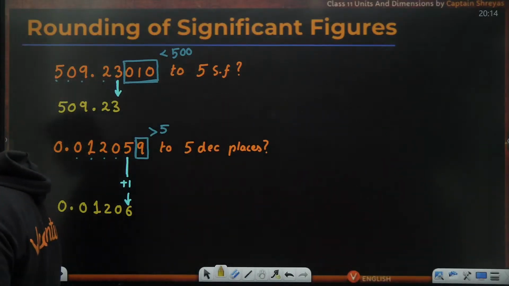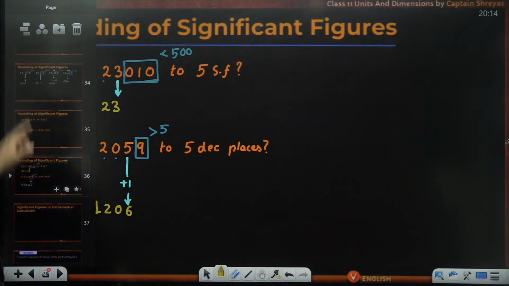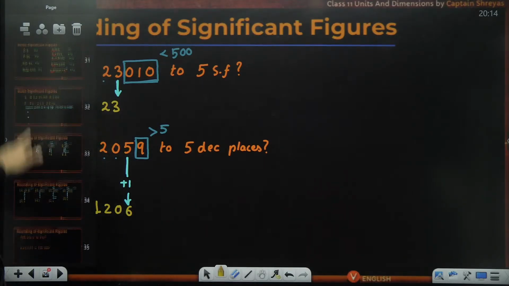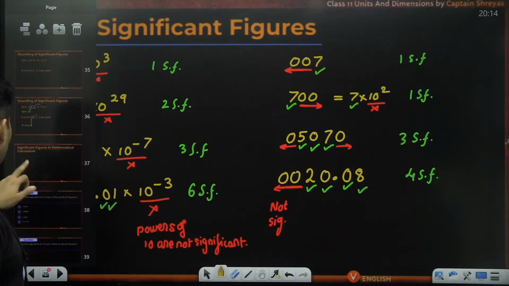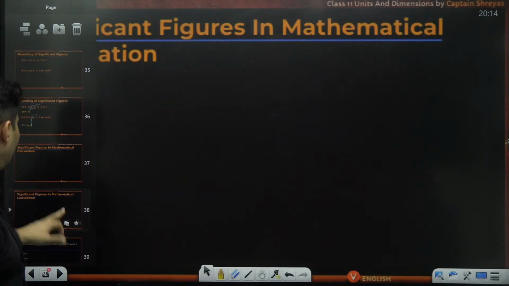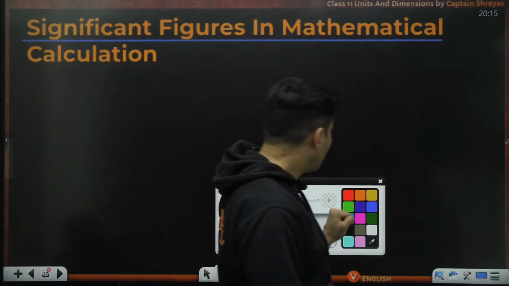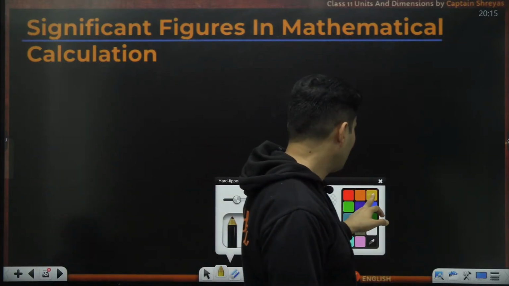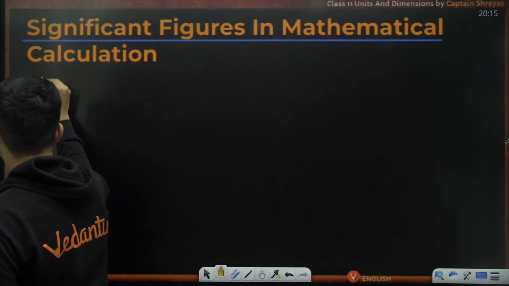Great. Now, why are we learning rounding off and the rules of significant figures? There is a simple reason. Significant figures, when used in mathematical calculations, need to follow certain rules. And the rules are as follows.